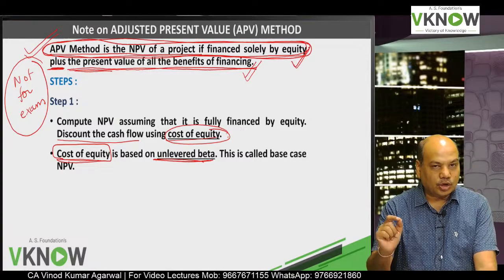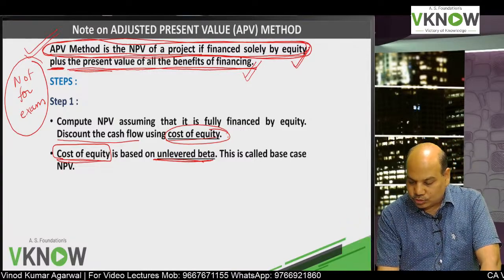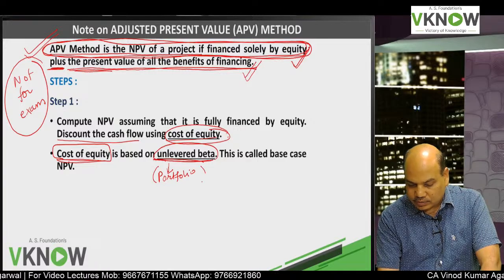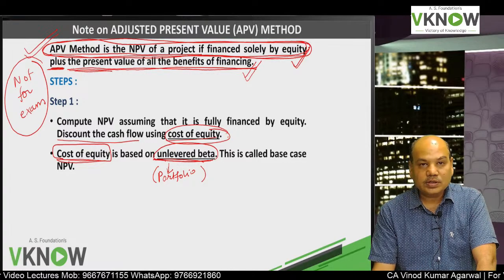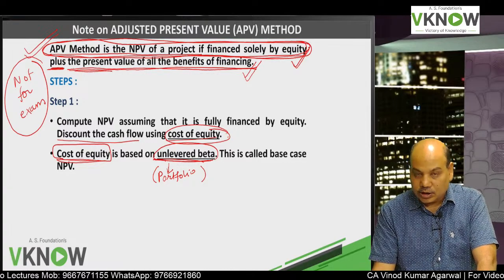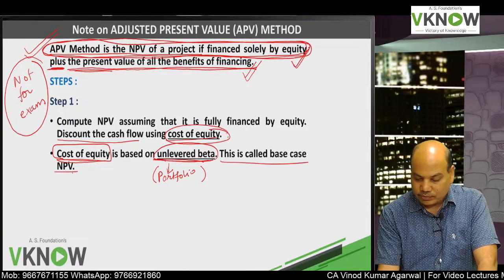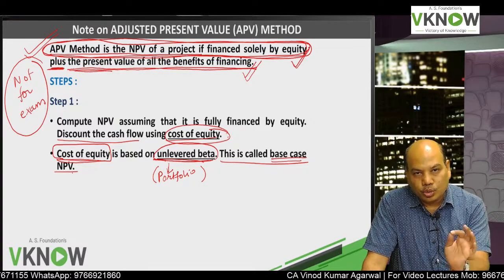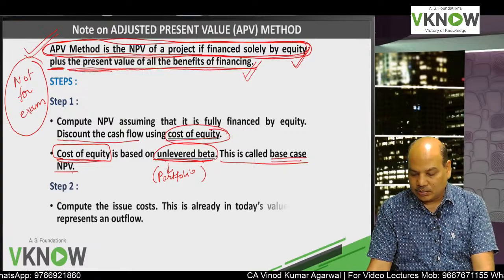Unlevered beta means beta of a firm which does not use debt. How to calculate unlevered beta? Please refer to the portfolio management chapter. We have discussed there, so today we will not discuss it here. We have discussed how to get unlevered beta in the portfolio chapter. This is called base case NPV. If the firm is using only equity, what will be the NPV? That is base case NPV.